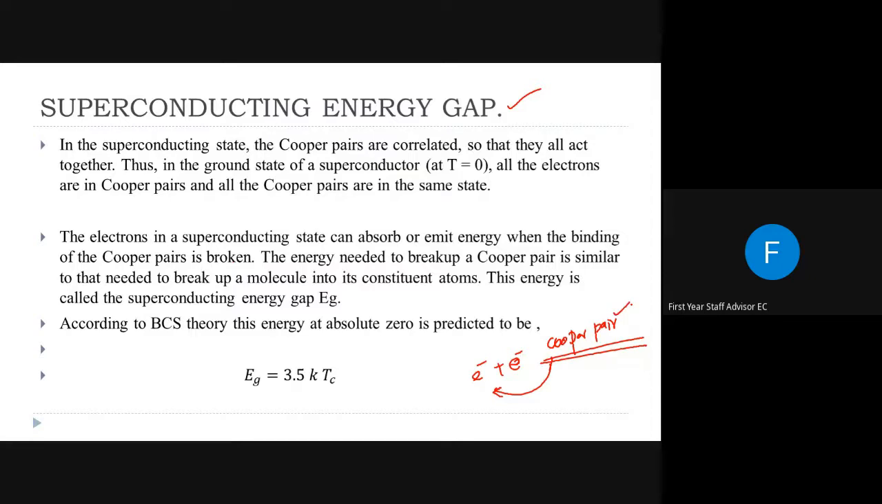So what happens when a Cooper pair is broken? When the Cooper pair is broken, the two electrons become individual, on their own, and they will gain energy. And the energy needed to break up a Cooper pair is similar to the energy needed to break up a molecule into its constituent atoms.